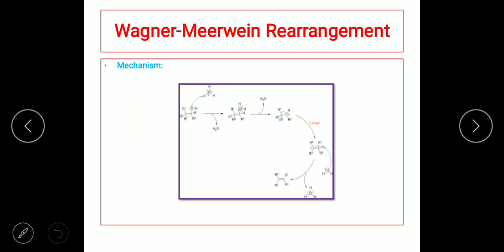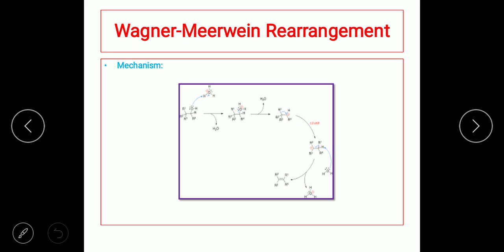Now there is going to be removal of a water molecule. That is, minus water molecule is going to be removed. Once it is removed, since the water molecule goes away with the electron pair, this carbon atom possesses a positive charge. That is, it forms a carbocation. And this carbocation, you can see, is a secondary carbocation. See here, the central carbon that is bearing the positive charge is connected to 2 other carbon atoms. So hence it is a secondary carbocation.